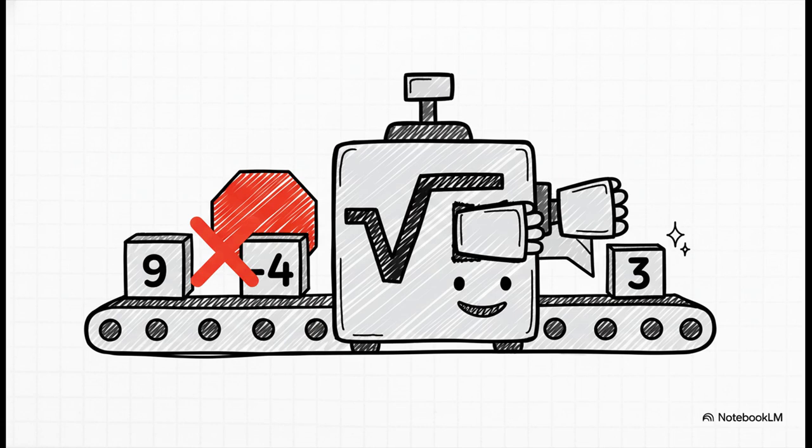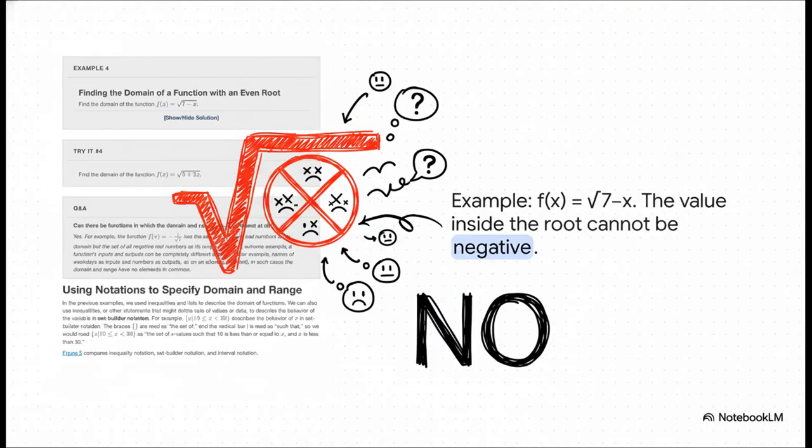All right, the second major rule involves square roots. Here in the world of real numbers, we just can't take the square root of a negative number. Our machine, it just doesn't know what to do with that. It's not a valid raw material for the process. So if you're looking at a function and you see a square root symbol, like this one, another red flag should immediately go up. Our job is to make sure that the stuff inside that square root symbol, it's called the radicand, by the way, we have to make sure it never ever becomes negative.